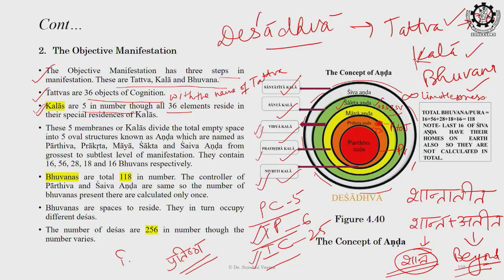See the name Nivritti. Nivritti is a very special word. In normal day to day routine we use the word Nivritti, like suppose somebody says आपको इस कार्य से निवृत्ति हो गई है या आपको इस पद से निवृत्त किया जाता है. So it means you are being relieved from this post or from this responsibility. So it is suggesting the end of the task. So end of the task means Nivritti. After this there would be no manifestation.